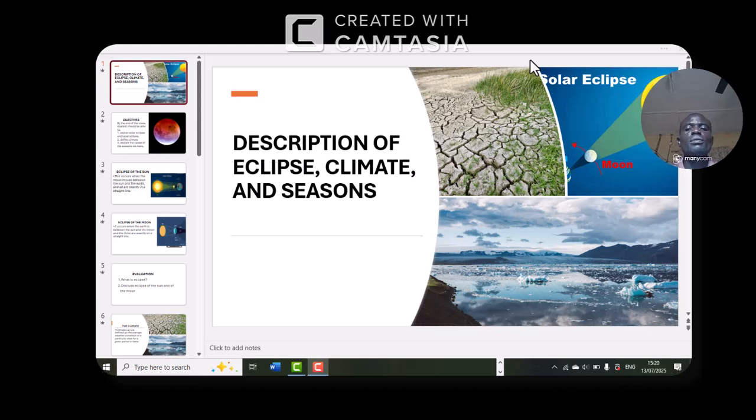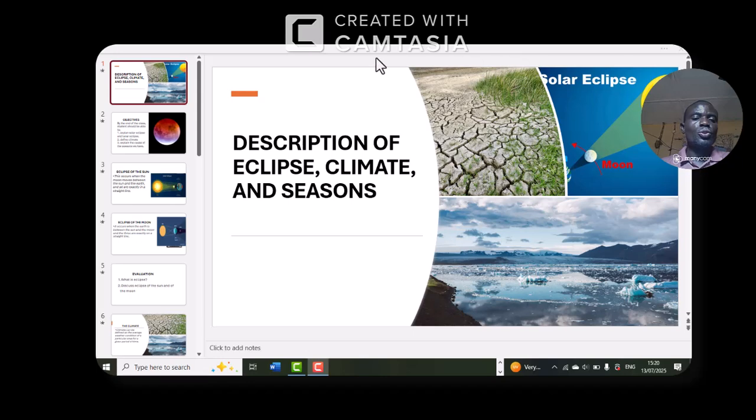I said at the end of this class, you should be able to explain the eclipse of the sun and the eclipse of the moon. Eclipse of the sun is known as solar eclipse, while the eclipse of the moon is known as lunar eclipse. Then climate: you should be able to explain climate and also the cause of the seasons.